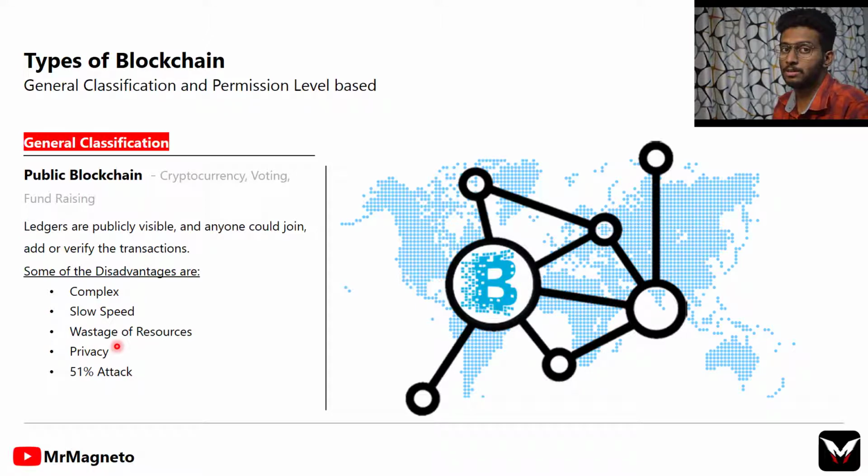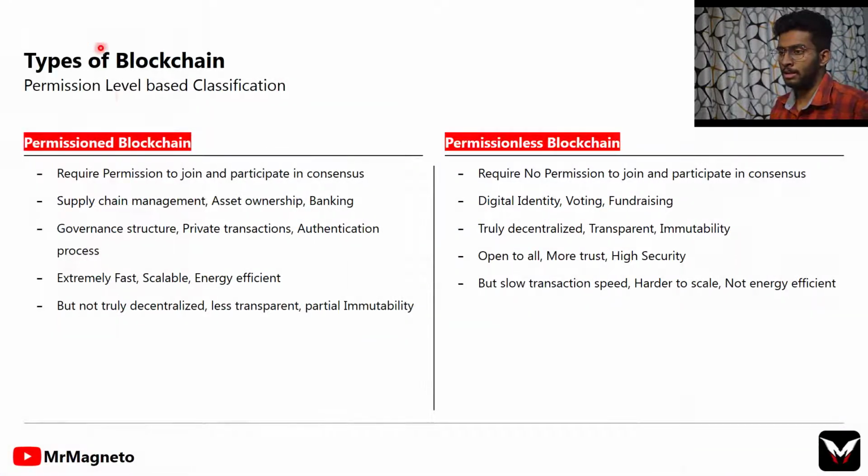So public blockchain is vulnerable to that kind of attack also. Then moving on, types of blockchain based on permission level. So there are two types, permissioned and permissionless blockchain. In permissioned, we require permission to join and participate in the consensus mechanism and everything, and these are extremely fast, scalable and energy efficient.